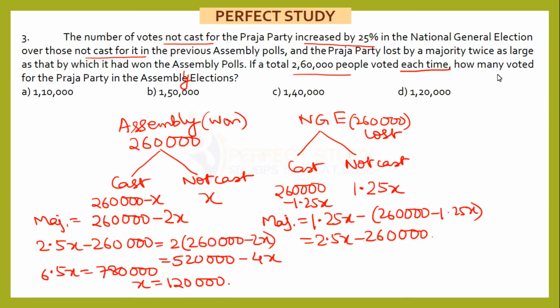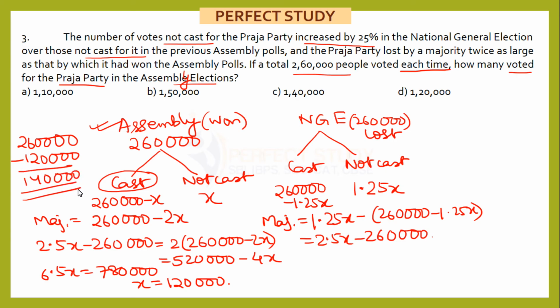Read the question properly. The question says how many voted for the Praja Party in the assembly. So I have to work on the assembly, and how many voted means how many votes were cast in their favor. That is 2,60,000 minus X. So I'm solving it here. Finally 2,60,000 minus X, where X is 1,20,000, gives 1,40,000.